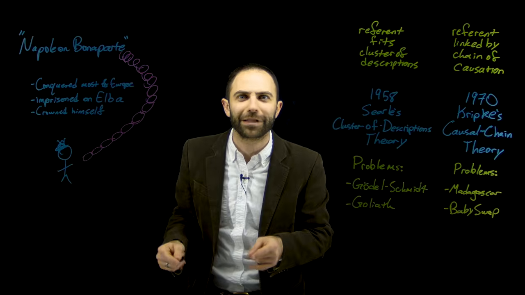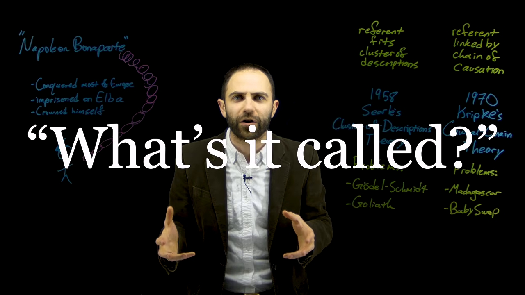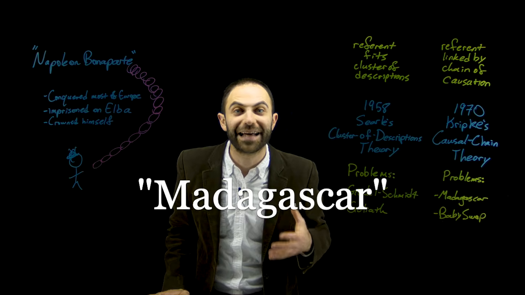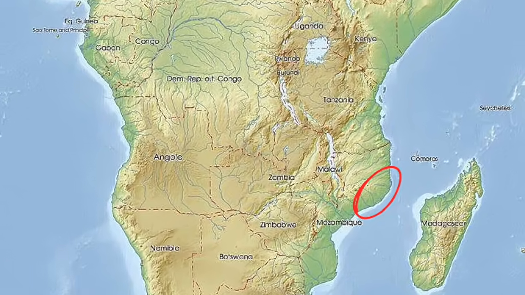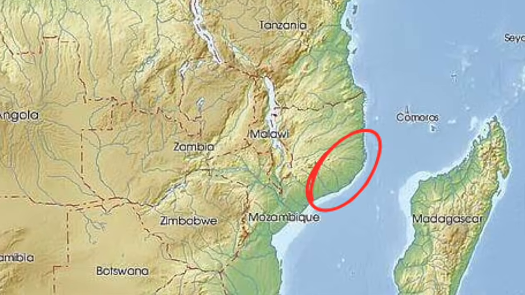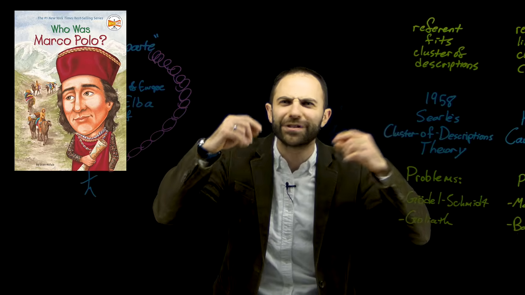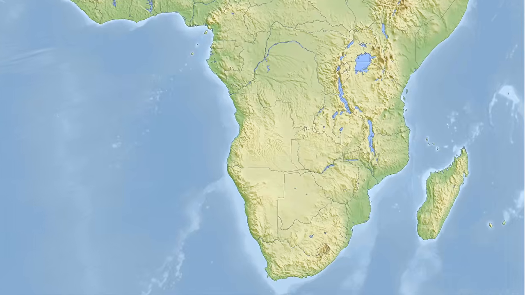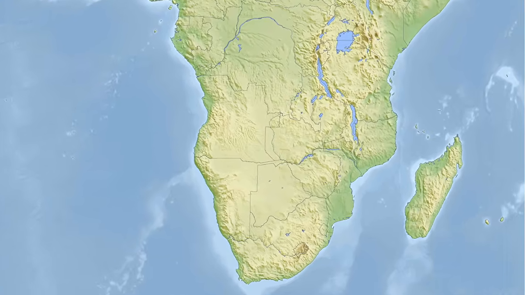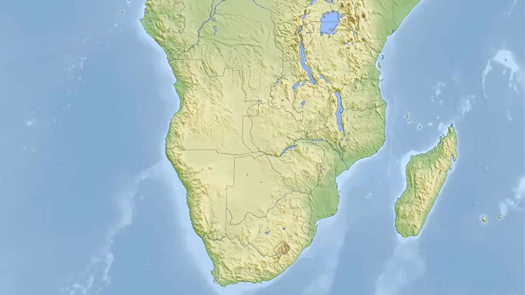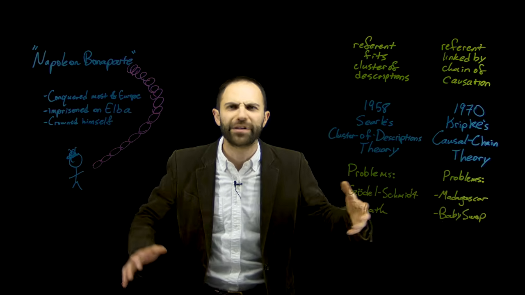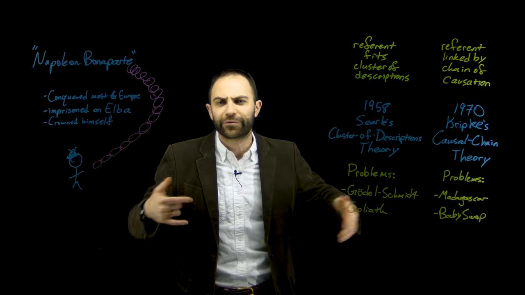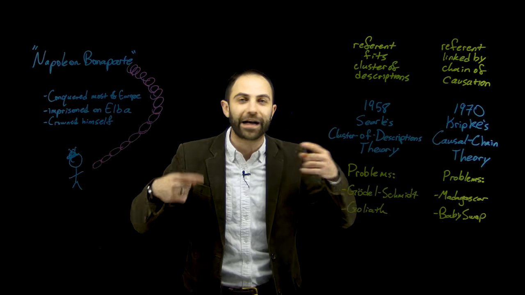He pointed to some land over there, and he said, "What's it called?" And they told him that it was called Madagascar. But they were talking about this area of the African mainland, part of present-day Mozambique. But Marco Polo got confused and didn't understand. He thought that they were telling him that Madagascar was the name of this big island off the coast. So he started using the name Madagascar to talk about this island. And because he was very influential, everyone else started calling that island Madagascar.